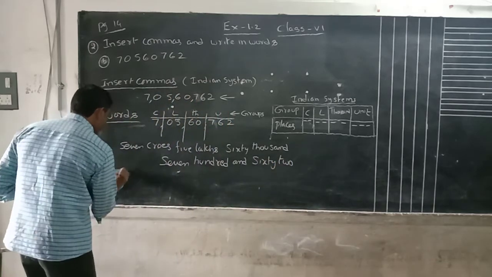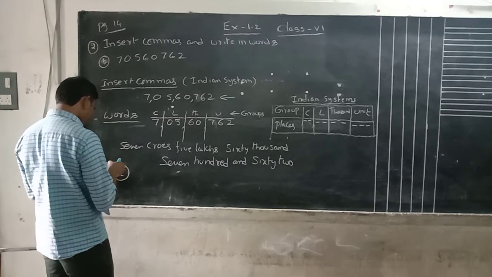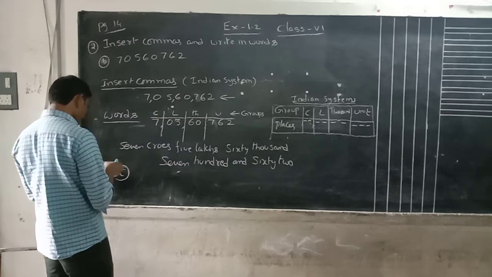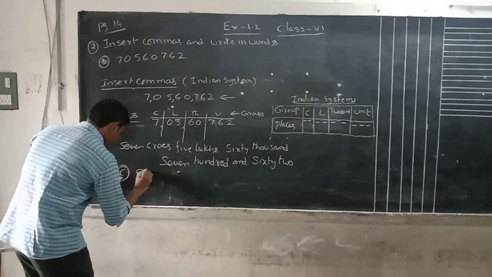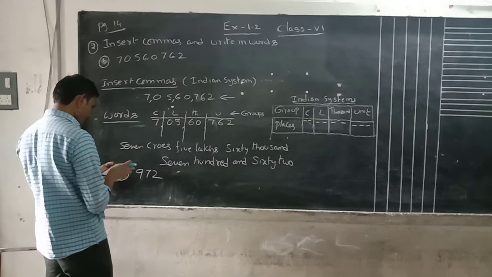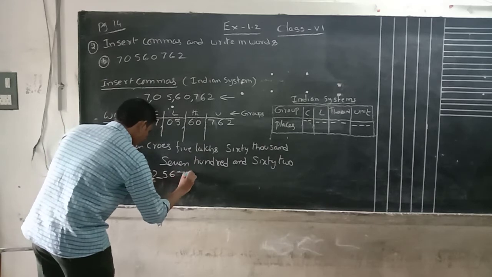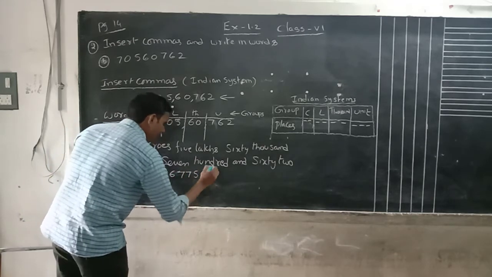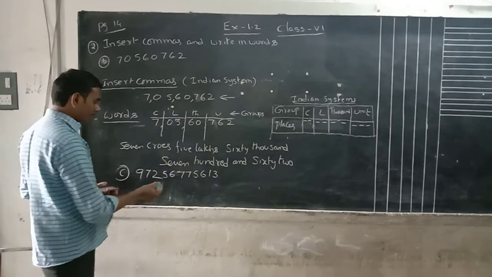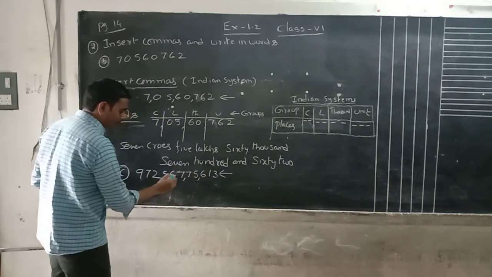Follow this Roman. We have to complete C Roman. In that Roman, C is given. Okay, C has 7 2 5 6 7 7 5 6 1 3. Okay, one thing: I will separate with commas, later you can complete that. Whenever you want to separate with commas, start from the right side onwards. 1 2 3 comma 1 2 comma 1 2 comma.